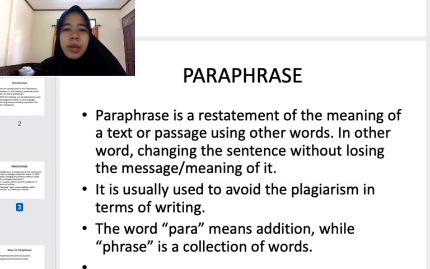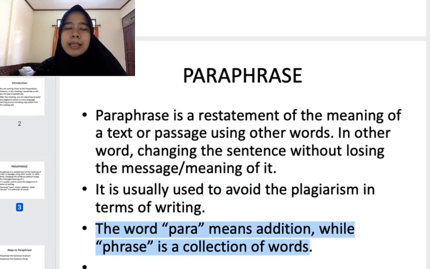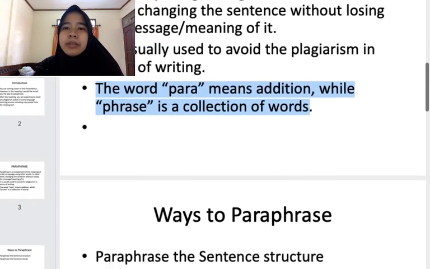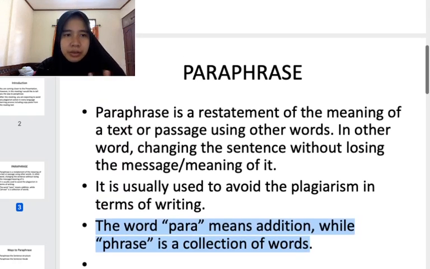And then let's go with the literal definition of paraphrase. It comes from the words para and phrase. The meaning of para is addition, and the meaning of phrase, which I have already explained to you, is a collection of words. So paraphrase is actually adding a collection of words, but with the same meaning. Okay, now let me continue with the functions of it.